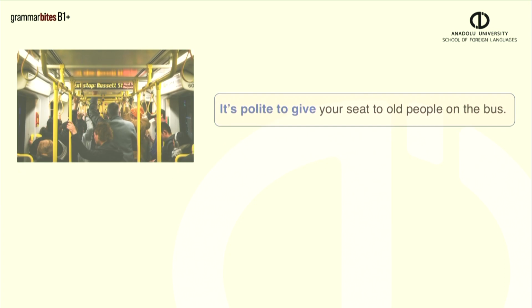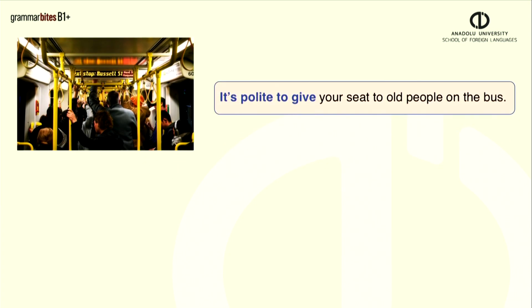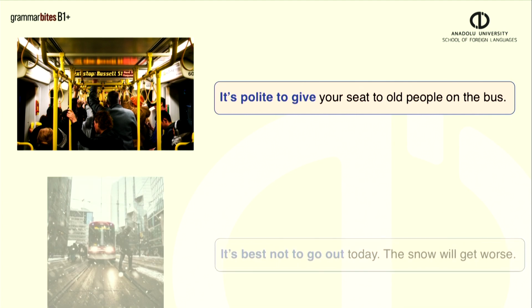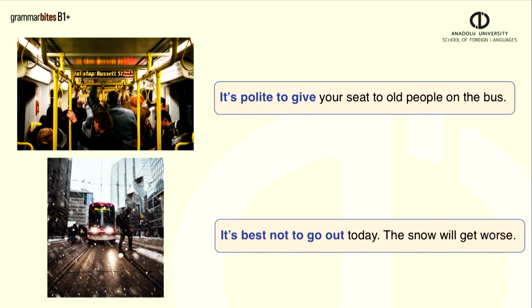Think about public transport. Giving your seat to old people is considered good behavior. We can say, it's polite to give your seat to old people on the bus. In this example, there is heavy snow, and to give advice, we can say, it's best not to go out today, the snow will get worse.